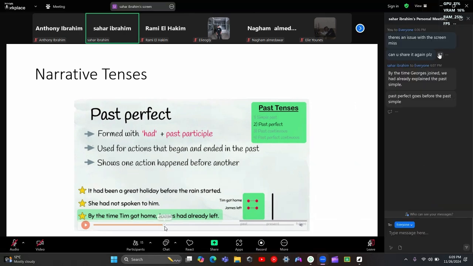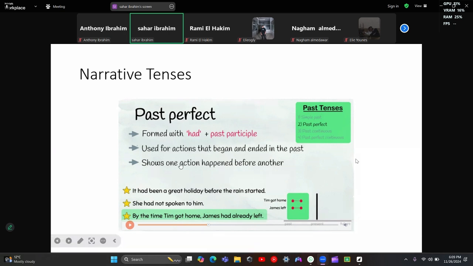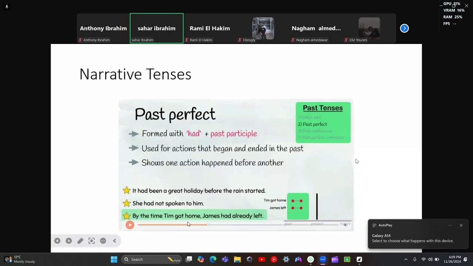We are already familiar with the past simple. We will continue with the past perfect. So what's the concept of the past perfect? It shows one action happened before another. So we have two past actions. For the one that preceded, we use the past perfect. As we can see from that example, by the time Tim got home, James had already left. So what happened before? Could Jones see them or did he leave before? No, he left before. This is what you need to know about the past perfect.